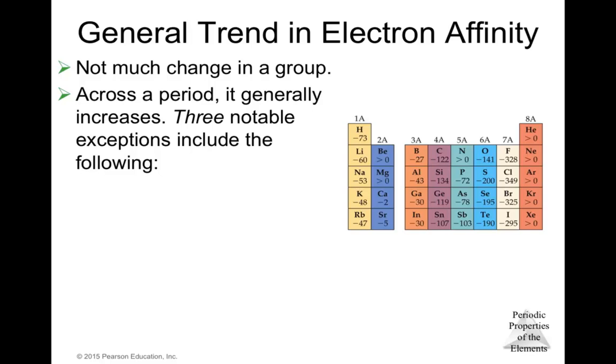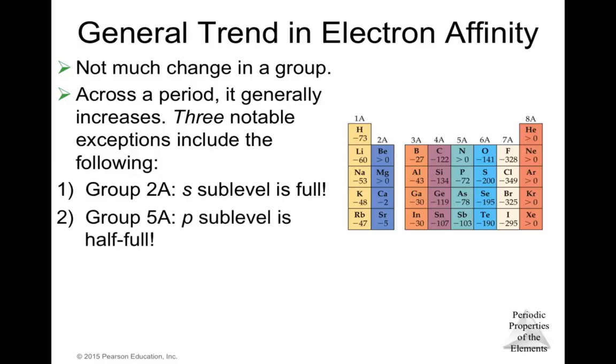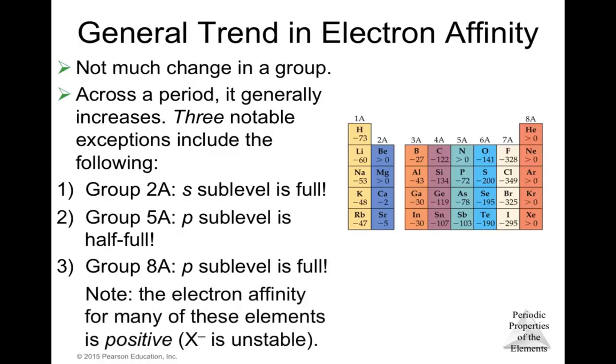Number one, group 2A, because the s sublevel is full; group 5A, because the p sublevel is half full; and group 8A, because the p sublevel is full. Those are the three more notable exceptions in the periodic table. But as a trend, it basically increases from left to right.